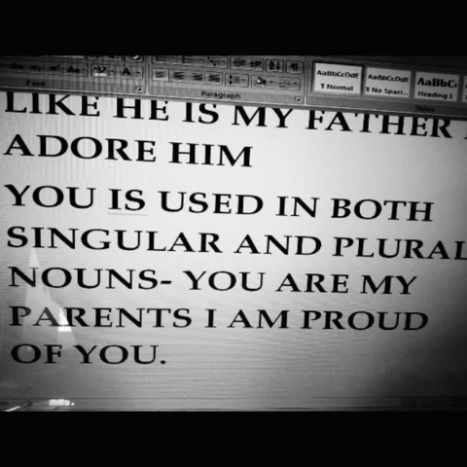You are my parents, I am proud of you. So here in this sentence we see, you are my parents. You is the pronoun used for parents, and in the second sentence, what is the pronoun used? Again you. I am proud of you. So you is used in both singular and plural nouns. So in this case you don't get confused.